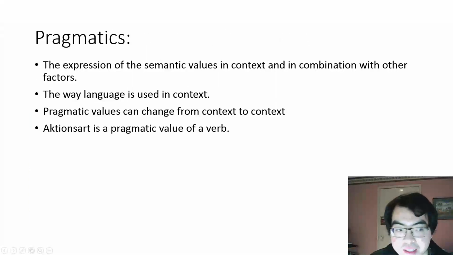Now, pragmatics is the expression of the semantic values in context and in combination with other factors. In other words, it is the way language is used in context. Pragmatic values can change from context to context, and action sat is a pragmatic value of a verb.